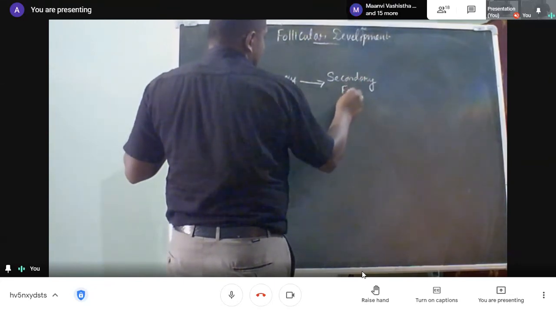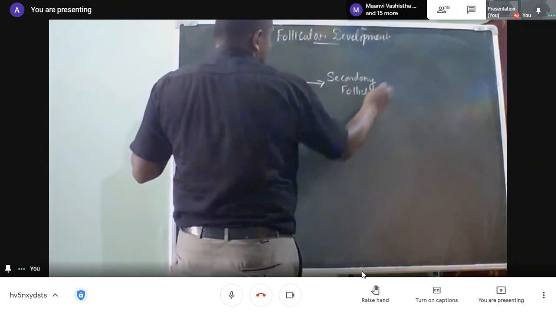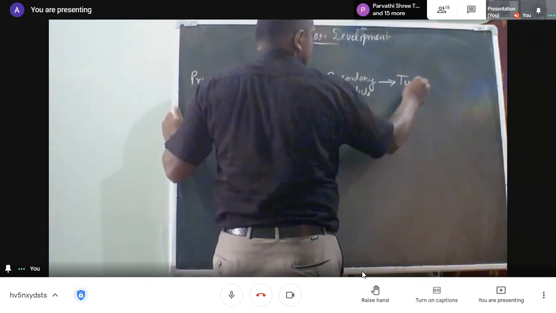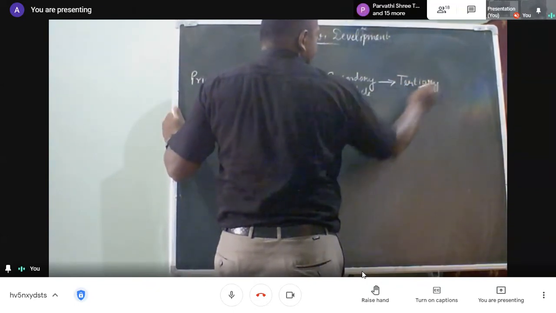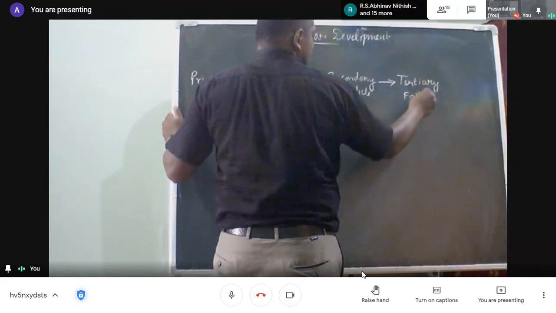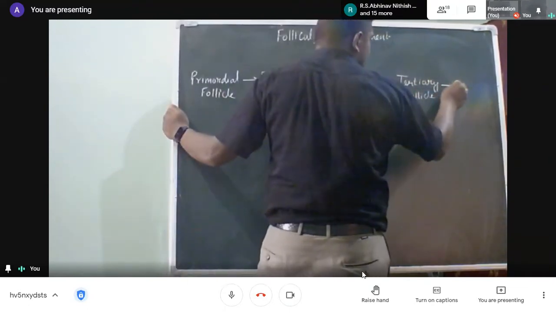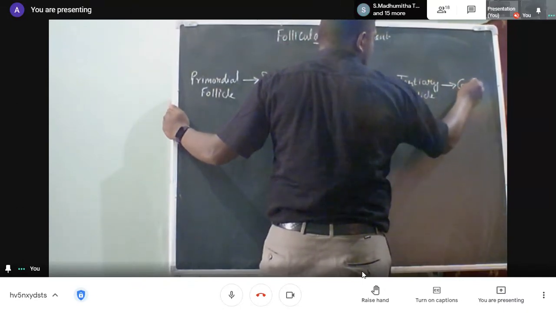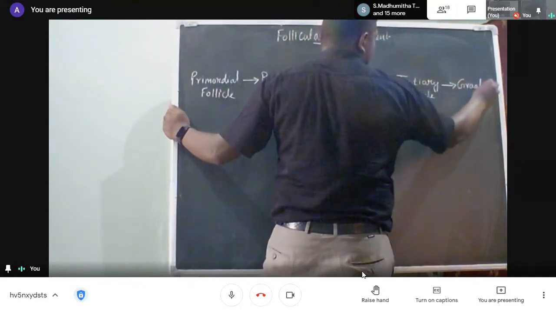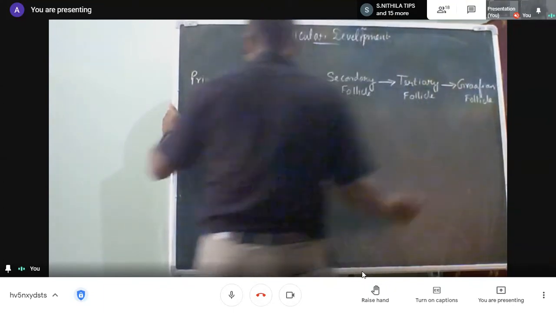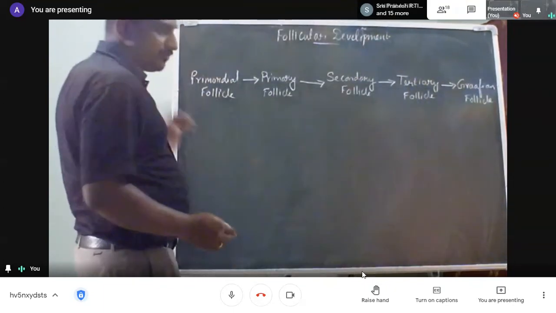Secondary follicle. The secondary follicle transforms into a tertiary follicle. This we have seen in the transverse section of an ovary. We have seen the tertiary follicle transforms to a Graafian follicle. Now, leave about the primary follicle.